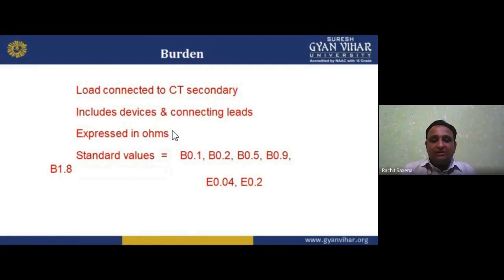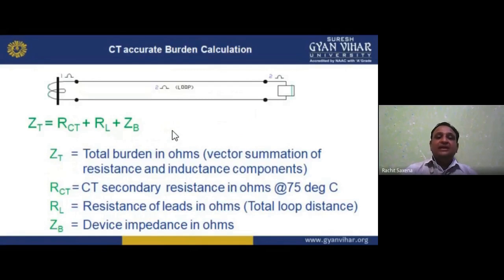So similar to that, the load connected to the CT secondary is the burden for it. That is CT burden. It includes devices and connecting leads, always expressed in ohms. The standard values we have are burden 0.1, burden 0.2, burden 0.5, burden 0.9, burden 1.8, and E 0.04 and E 0.2. So these are the burden. I hope you understand.